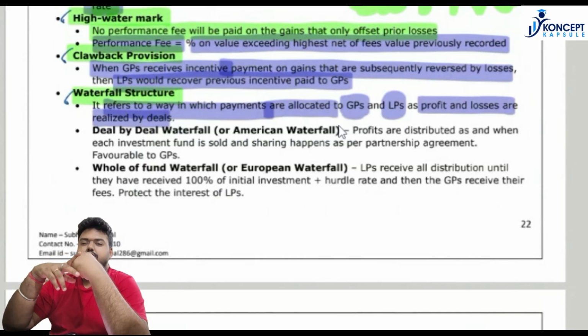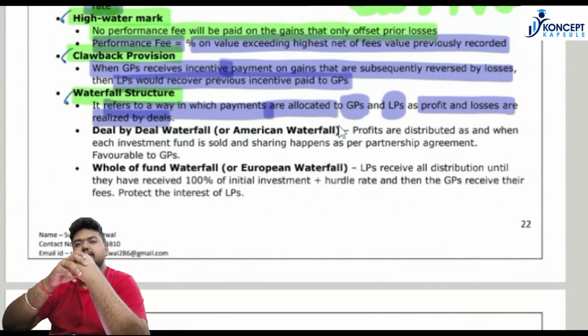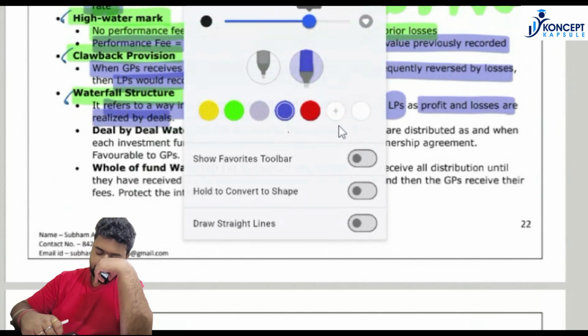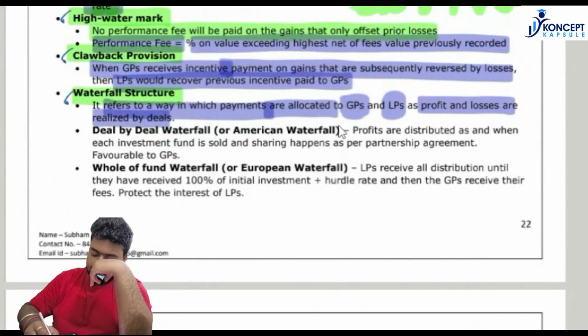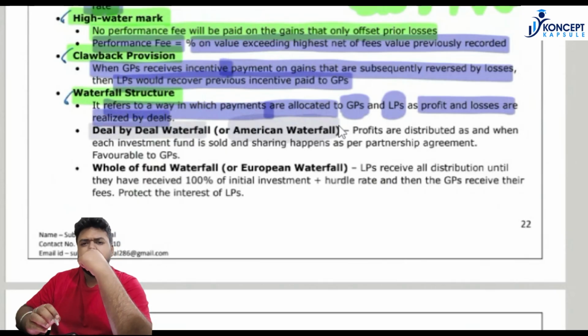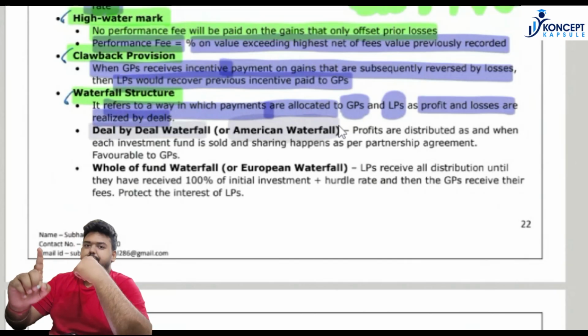There are two kinds of waterfall structure that are predominant. One is the American style and the other is the European style. What is the American style? The American style of the waterfall structure is also known as the deal by deal structure. In essence, this structure says that profit will be distributed between limited partners and the general partner after each deal has happened.